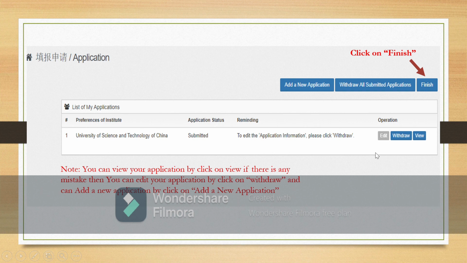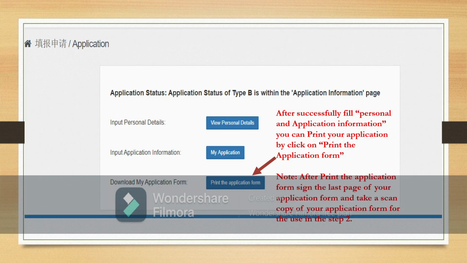If there is any mistake, you can edit your application form by clicking on withdraw. And if there is no mistake, you can finish your application form by clicking on finish. Now you can download and print your application form by clicking print the application form. Note: after printing the application form, sign the last page and take a scanned copy of your application form for use in step 2.